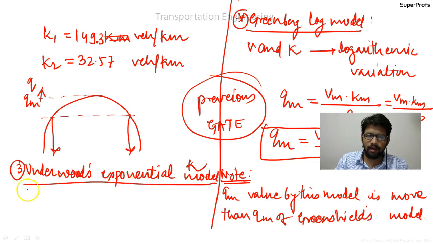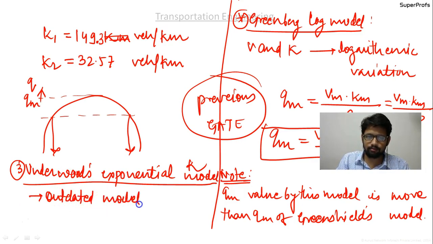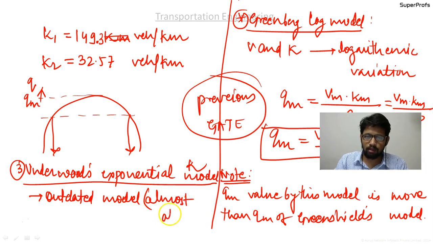So this is an outdated model, almost an obsolete one. Greenshield's model is the most accurate one and also easy for analysis.